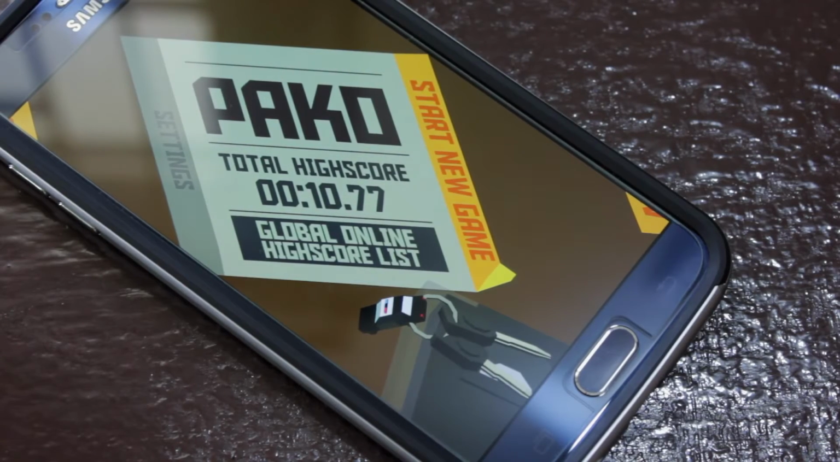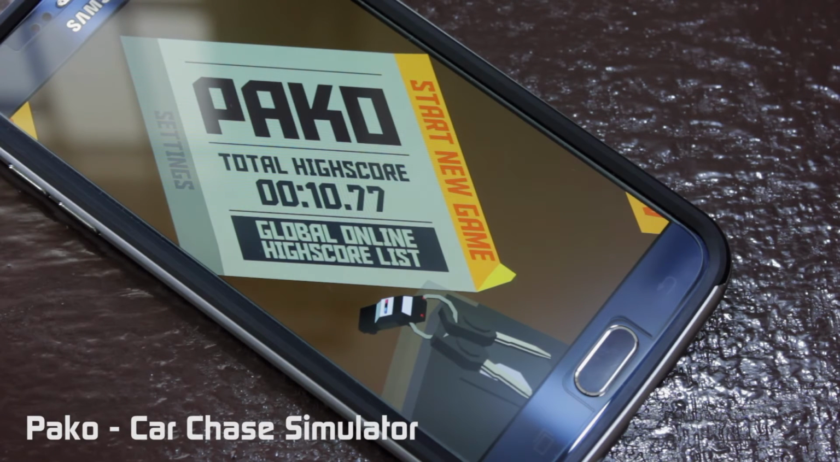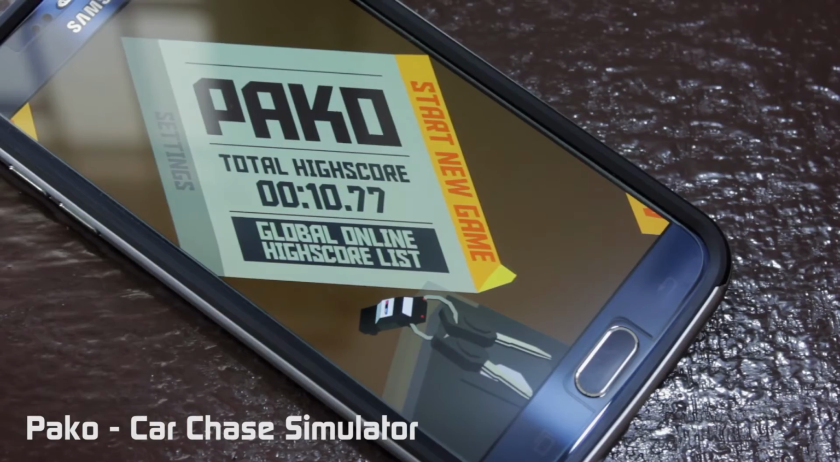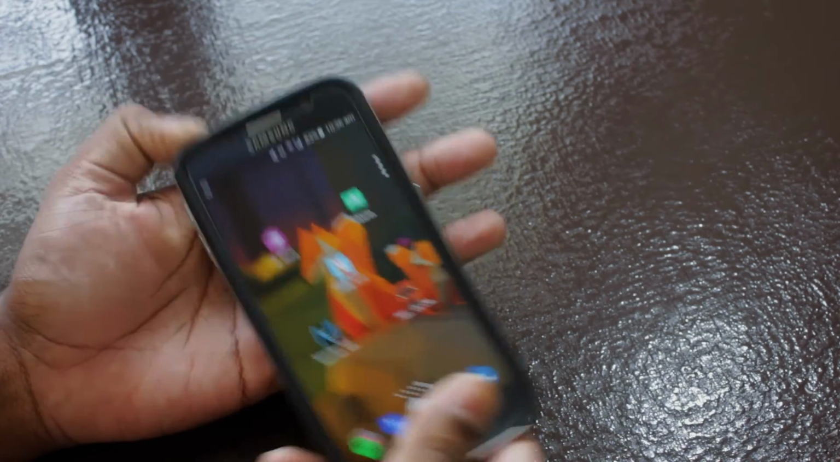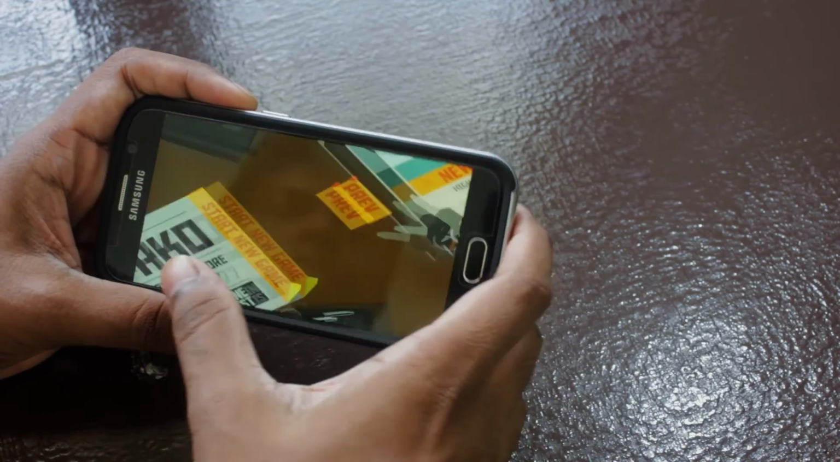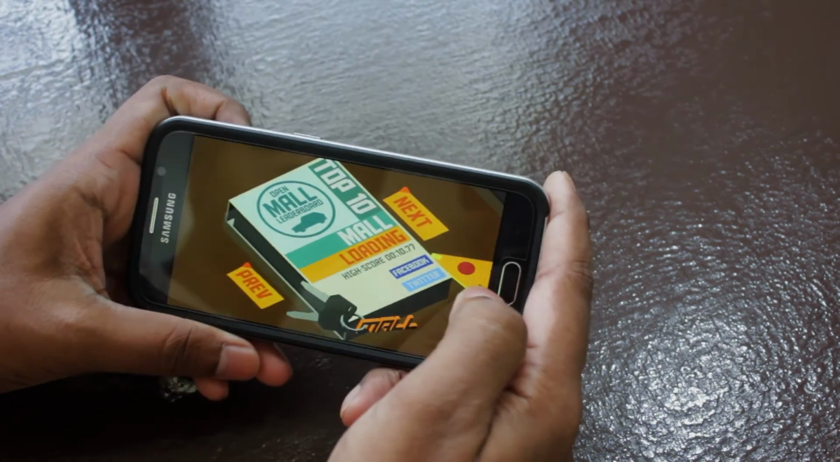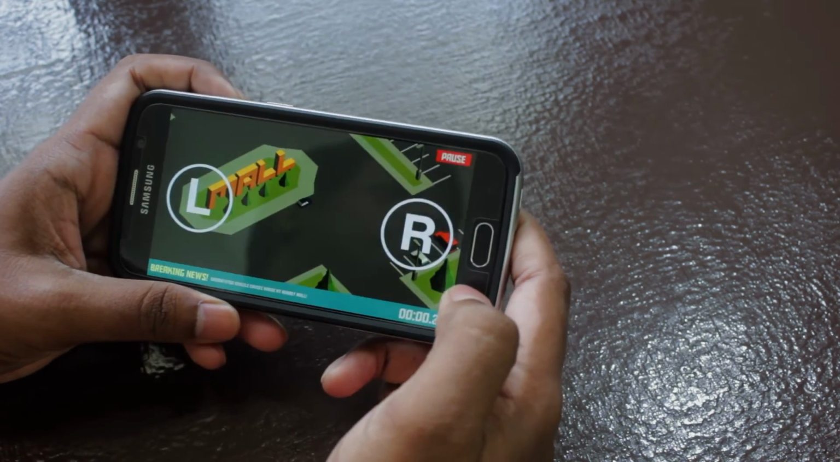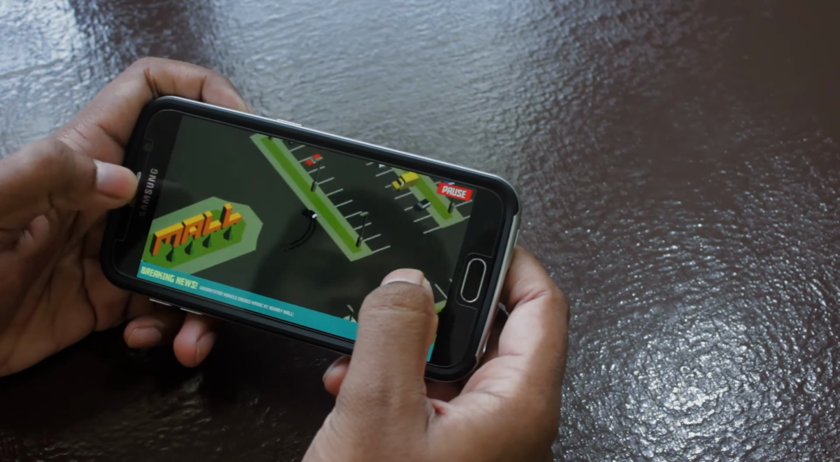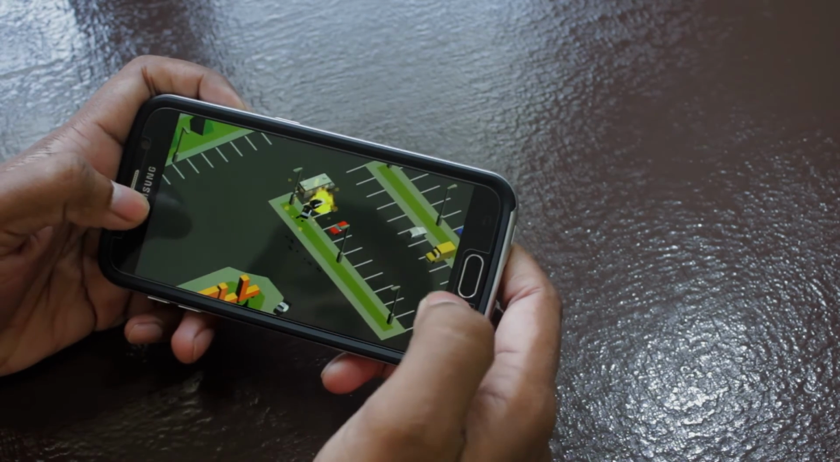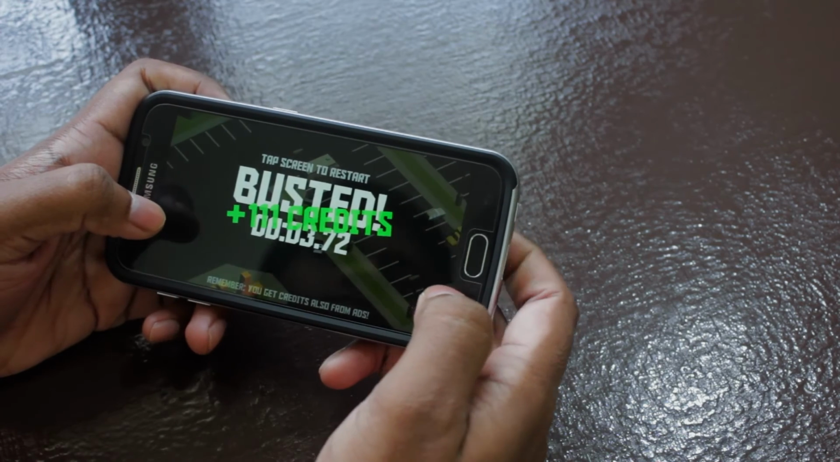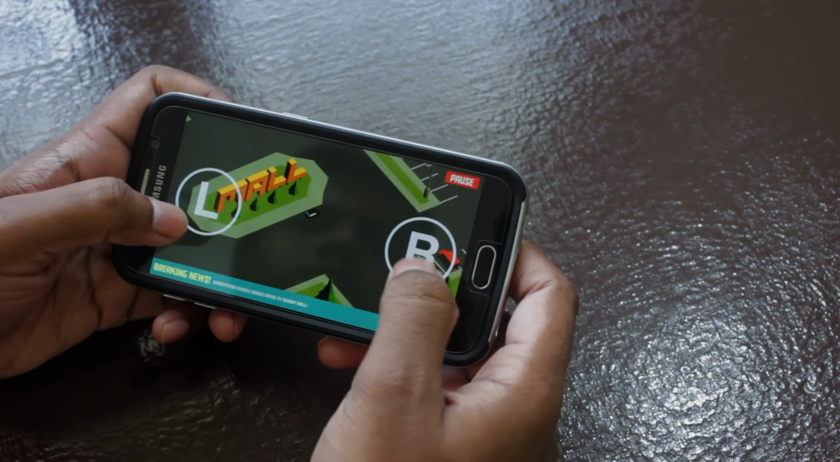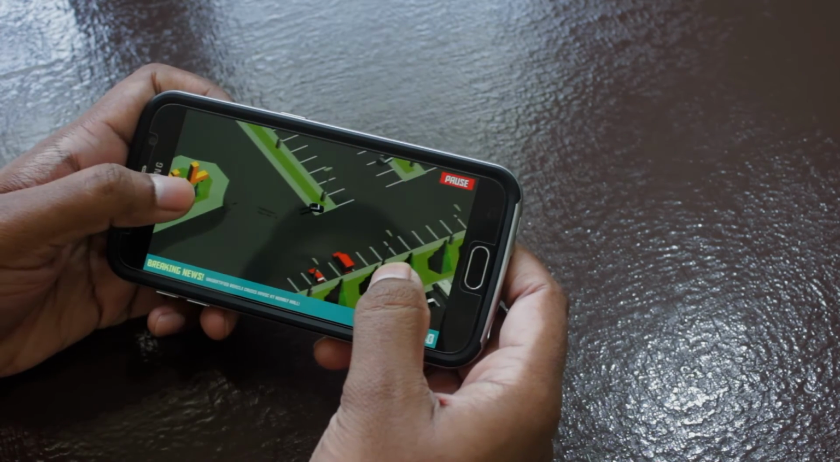Last on my list is also a game I quite recently found called Paco. I don't know if I'm pronouncing it correctly. Car chase simulator. But it's a simple car chase game. Now you're stuck in a closed area trying to escape the cops and avoiding obstacles as long as possible without crashing into something. A very addicting and fun game. Do try it out. Now all apps and games featured are free with some offering in-app purchases.